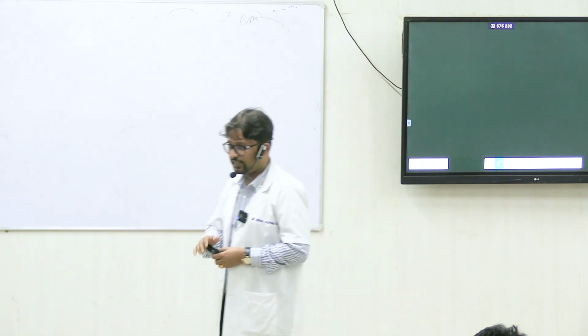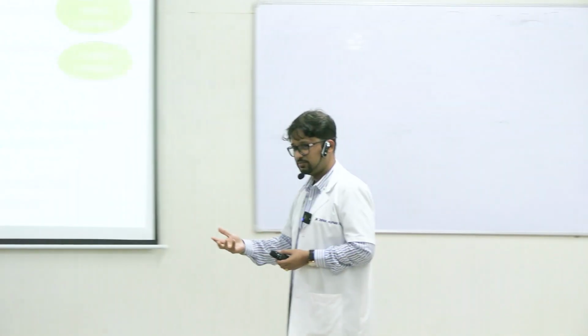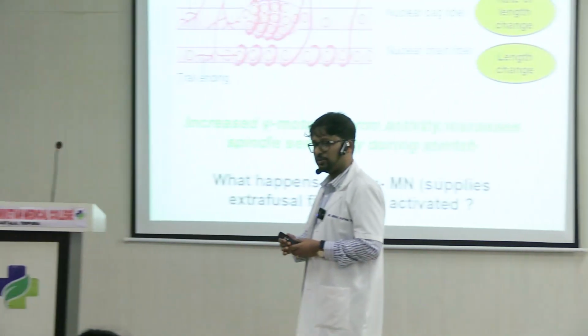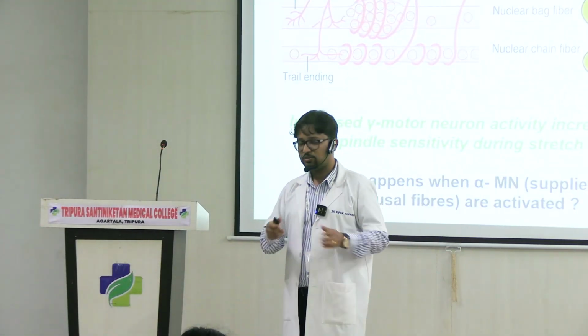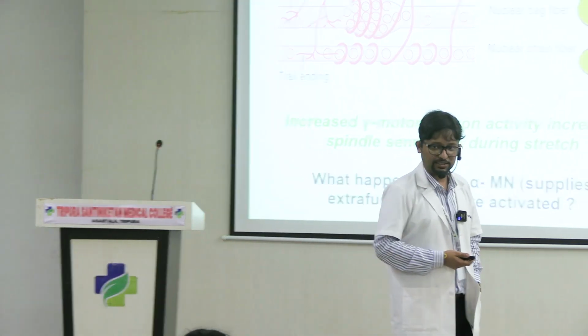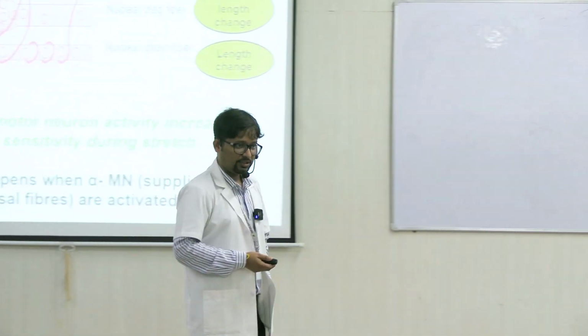So if you are stimulating alpha motor neuron, the muscles will contract. It is obvious. If a muscle contracts, what will happen to the muscle? It will become shorter or will be stretched. क्या होगा? When the muscle contracts, it becomes shorter, right?